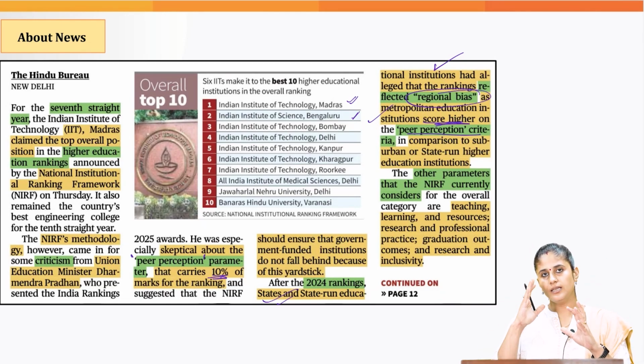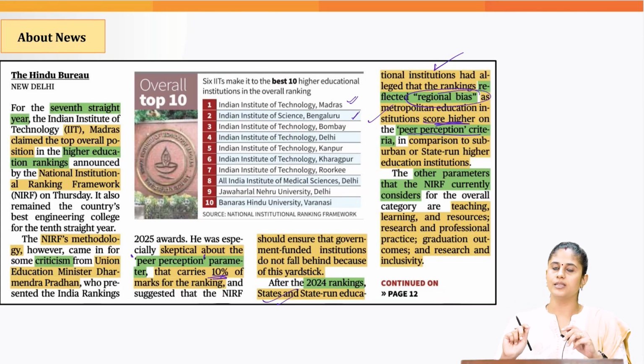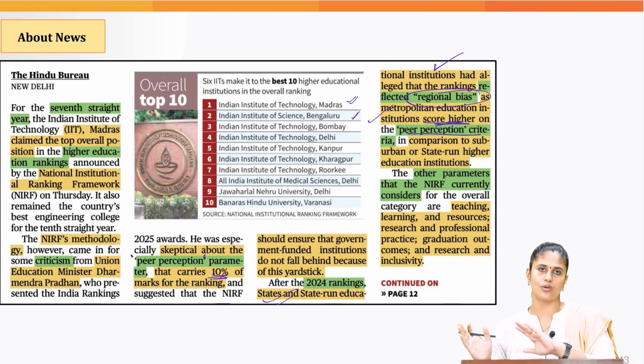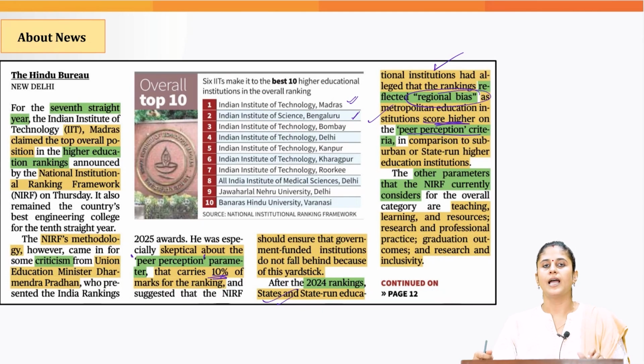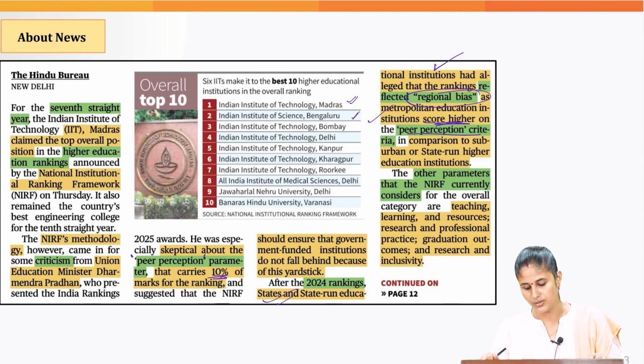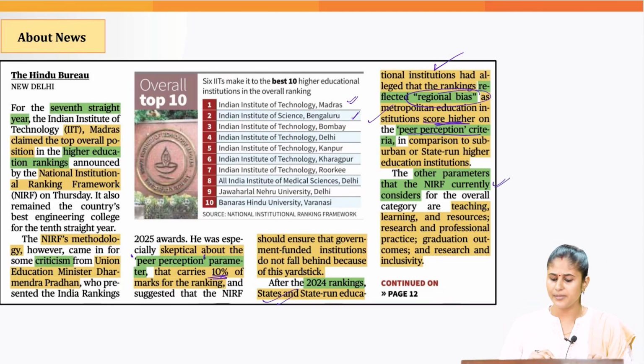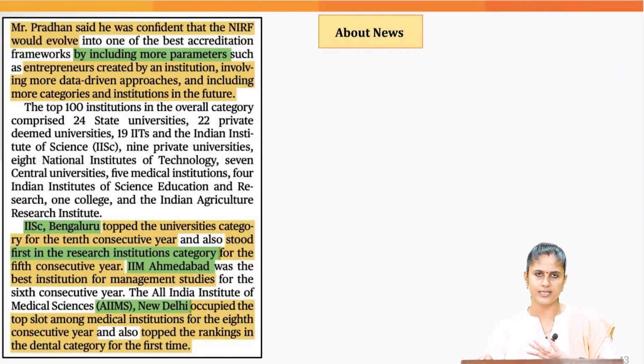What is this peer perception criteria all about? In this, the National Institutional Ranking Framework does a survey with the academics, the scholars and the employers, asking graduates from which higher educational institution they would prefer to employ in their company or as PhD scholars. Based on that peer review, the score is given to a particular educational institution. What are the other parameters considered by this framework? That is teaching, learning and resources, research and professional practice, graduation outcome and outreach and inclusivity. We will be understanding them one by one, just wait.